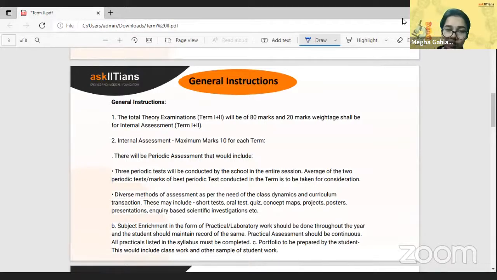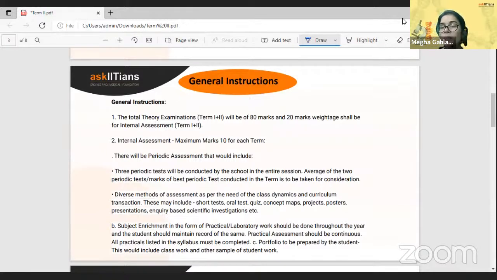Now, if you are thinking, oh, that's completely fine, I'm just going to score with the theory, I don't need internal assessment, and I don't like this teacher, or I don't like this subject, or I don't want to do anything for the extra credits, or I don't want to do this project for the internal assessment, please just throw that thought out of your mind really quick, okay? Because 20 marks are a huge percentage. Out of 100, it's literally 20% of your marks in your teacher's hands. So make sure that you're not trailing any of them. But jokes apart, you seriously need to go ahead with the internal assessment.